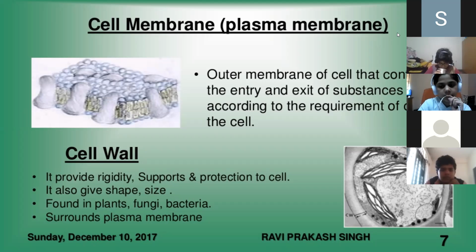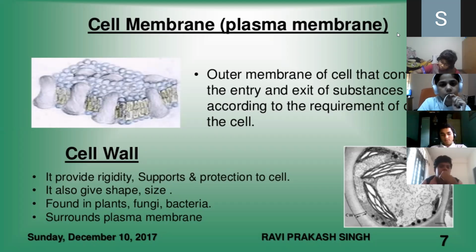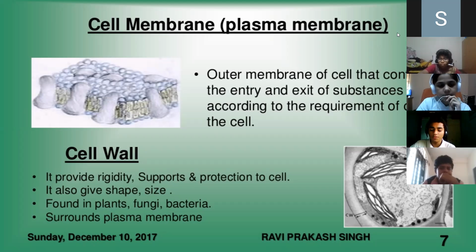So what do you mean by cell wall? Ma'am, it is only present in the plant cell and gives support and shape to the plant cell. Yes, it provides rigidity and protection, protection from temperature changes, because the plant cell can't move. Yes, you're right. It provides rigidity, support, and protection to the cell. It also gives shape and size. It is found in plants, fungi, and bacteria. It is surrounded by a plasma membrane. Is it clear?